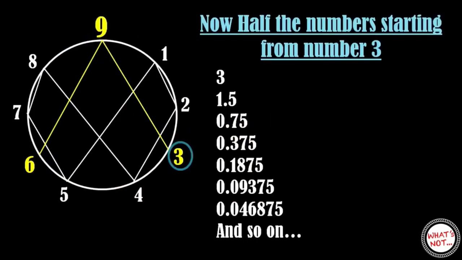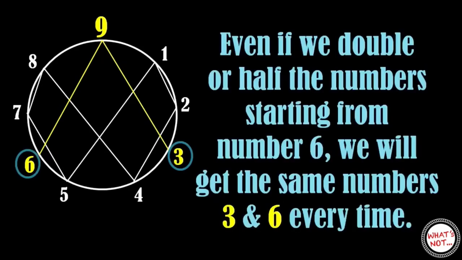Okay, let's do some more maths. This time we will halve the numbers repeatedly, starting from the number 3. Here are the numbers. Now again get the digital roots of the numbers by adding the digits of the numbers, and here is what we get. Amazing. This time also we get the same numbers 3 and 6. Hence, whether we double or halve the numbers, if we start with the number 3, we get numbers 3 and 6 only. Even if we double or halve the numbers starting from the number 6, we will get the same numbers 3 and 6 every time.